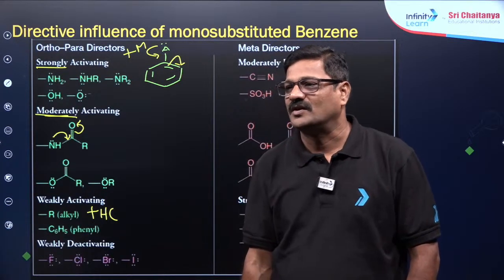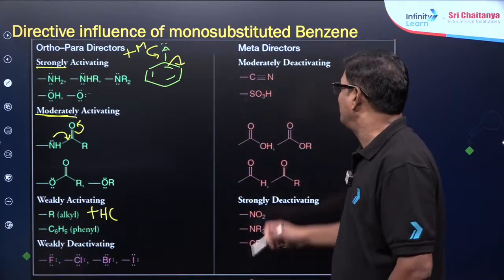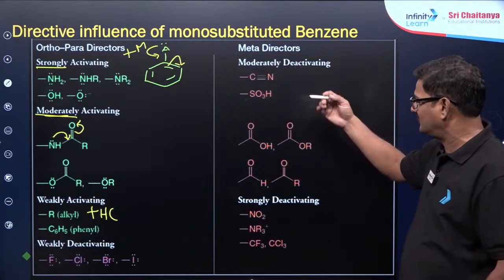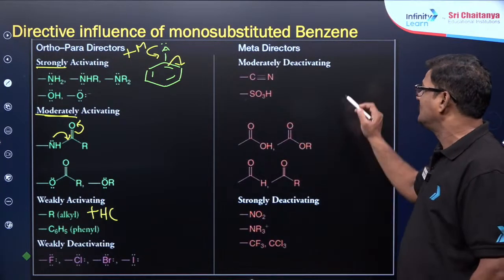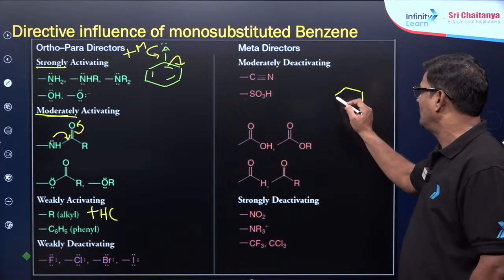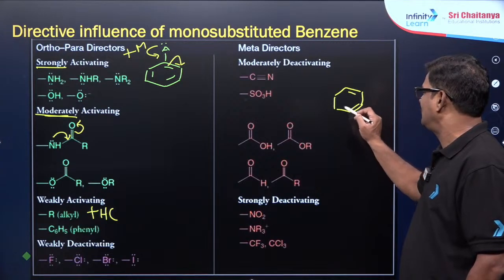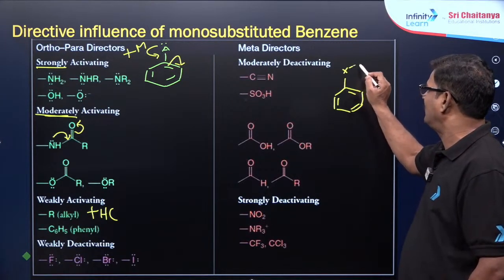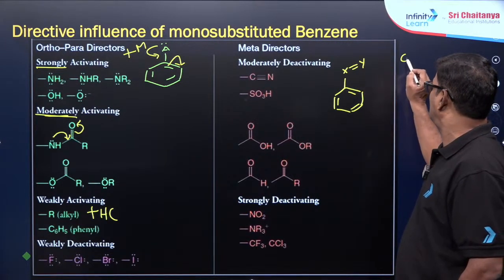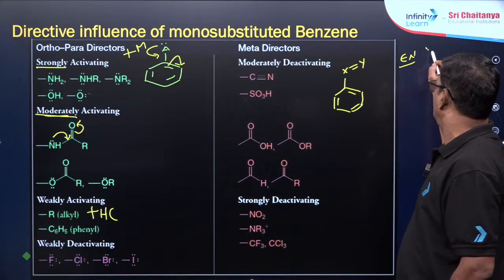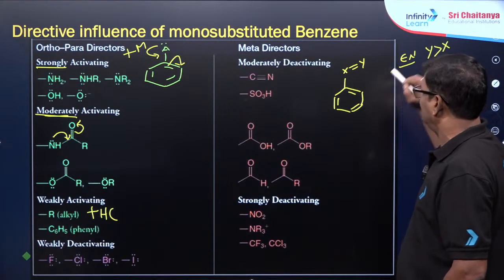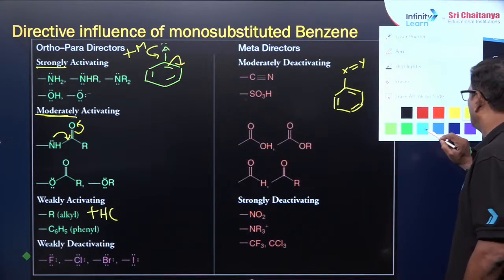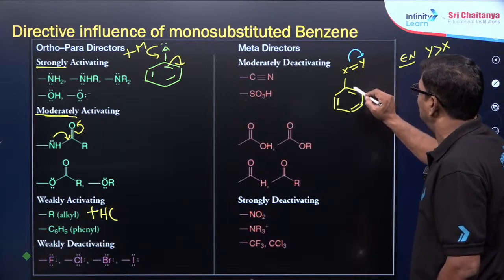Okay sir, Suresh Kumar is talking about meta directors, moderately deactivating, strongly deactivating. Where this group is there and benzene is directly attached, X and Y are there. Suppose the electronegativity of Y is greater than X, so the electron pair is likely to come to this side.